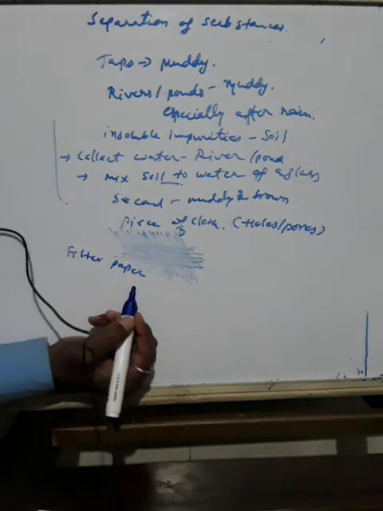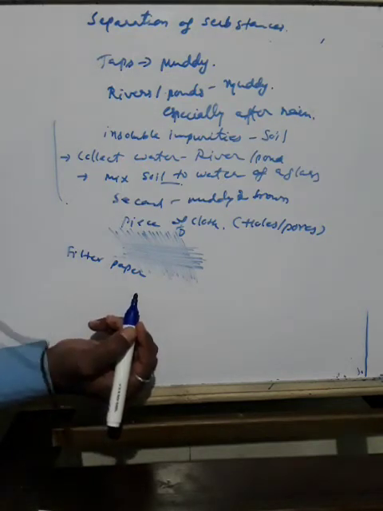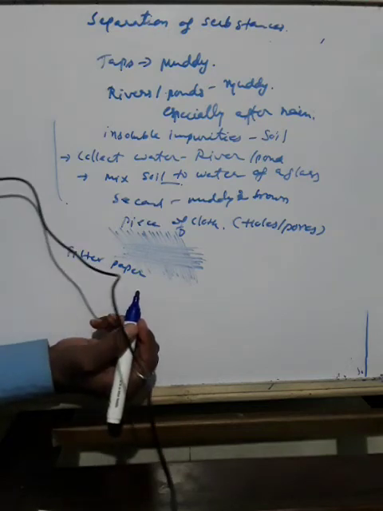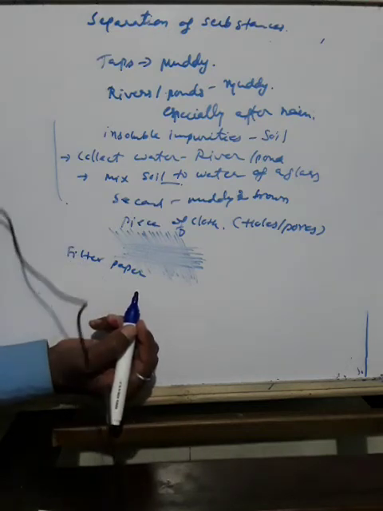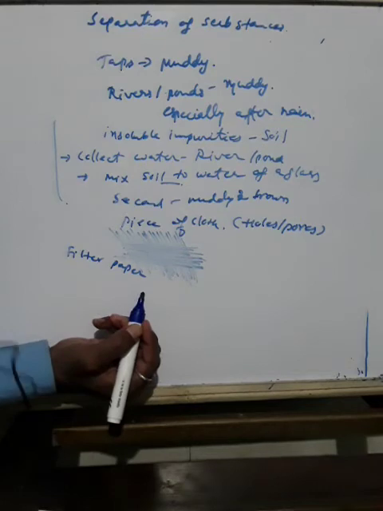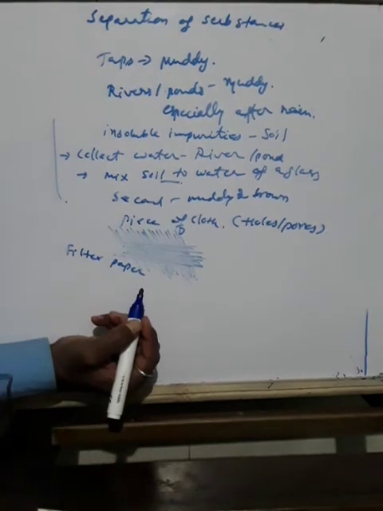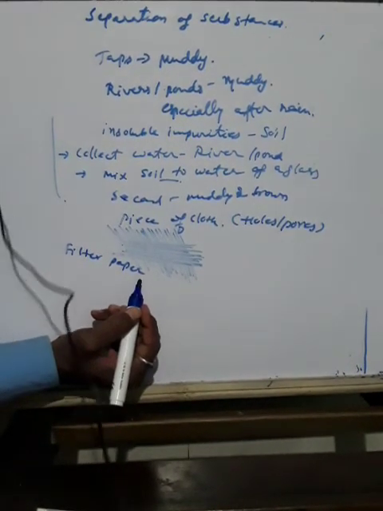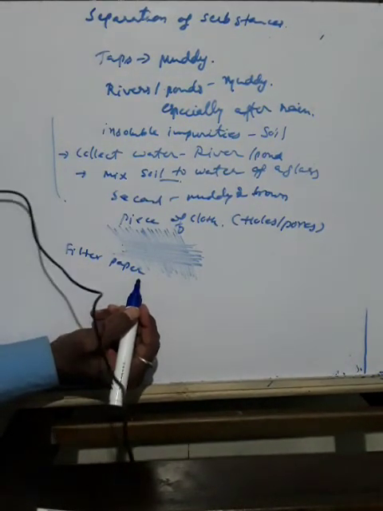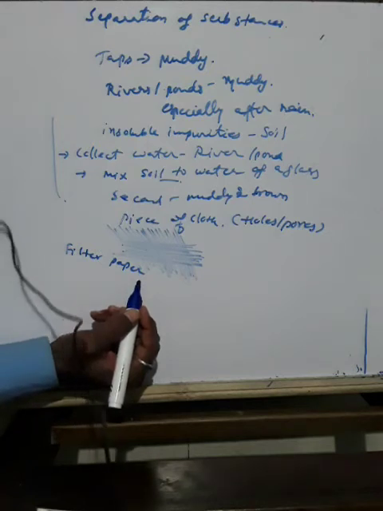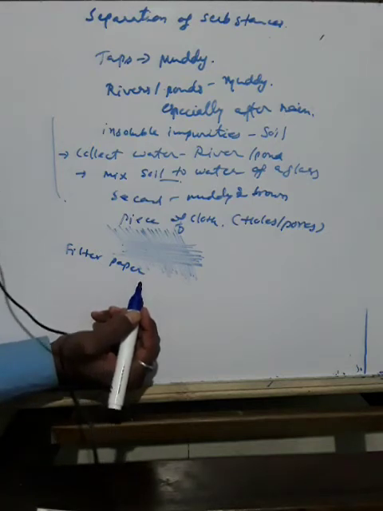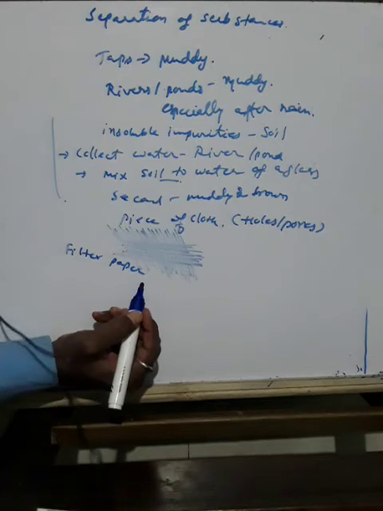A filter paper folded in the form of a cone is fixed onto a funnel. The mixture is then poured onto the filter paper.